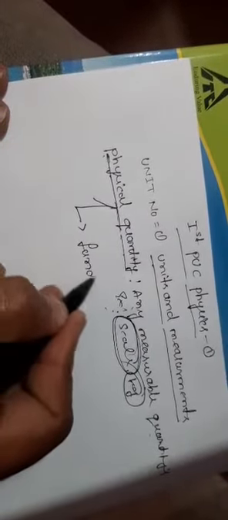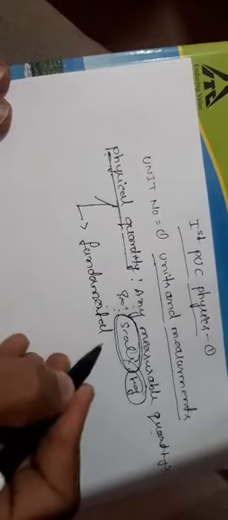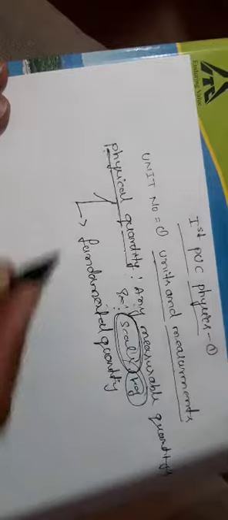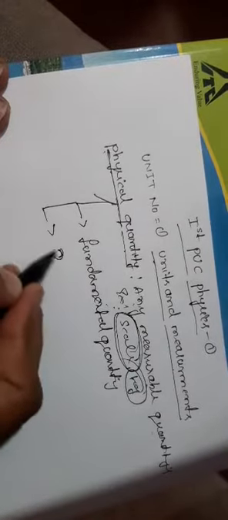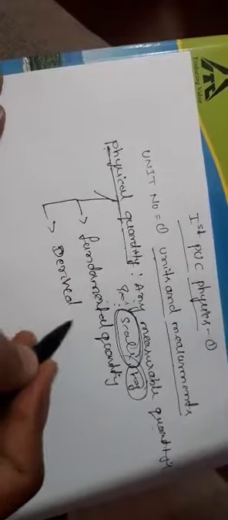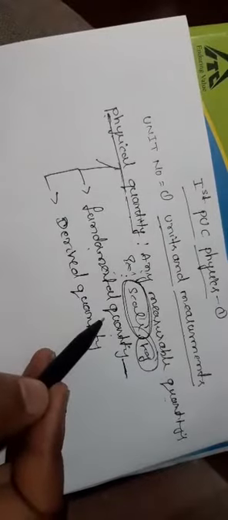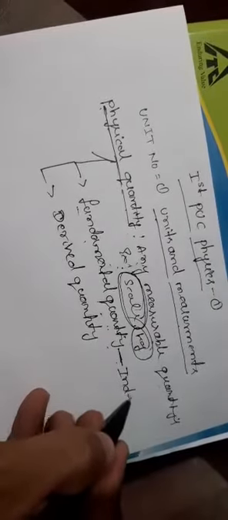The first one is the fundamental quantity, and the second one is the derived quantity. What is the difference between a fundamental and a derived quantity? A fundamental quantity is also a physical quantity. One more definition: a fundamental quantity is independently derived from physical quantities, and is called a fundamental quantity.